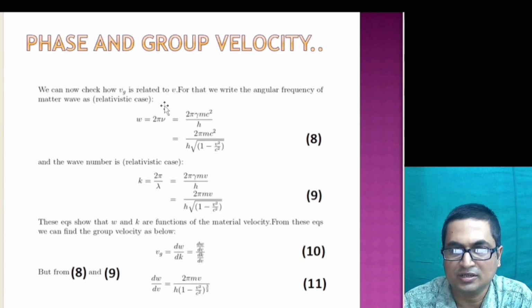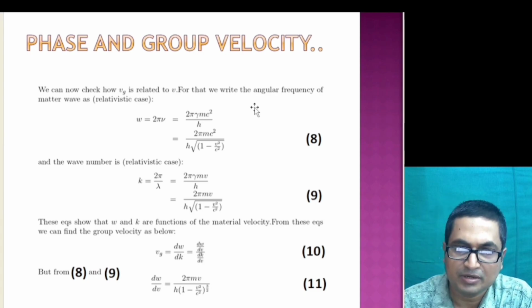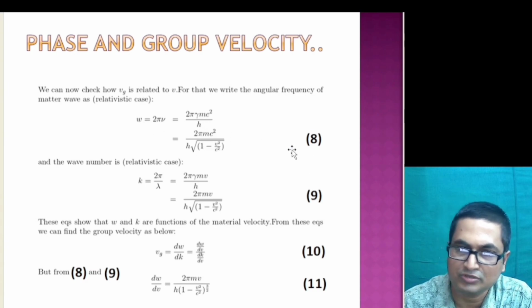For that, we take the relativistic expression for omega. This is twice pi nu, since h nu represents the energy and is equal to gamma mc square. So h nu equals gamma mc square. That means nu is equal to gamma mc square by h. So that's why omega is equal to twice pi gamma mc square by h. And since gamma is equal to 1 by square root of 1 minus v square by c square, ultimately omega is given by equation 8.